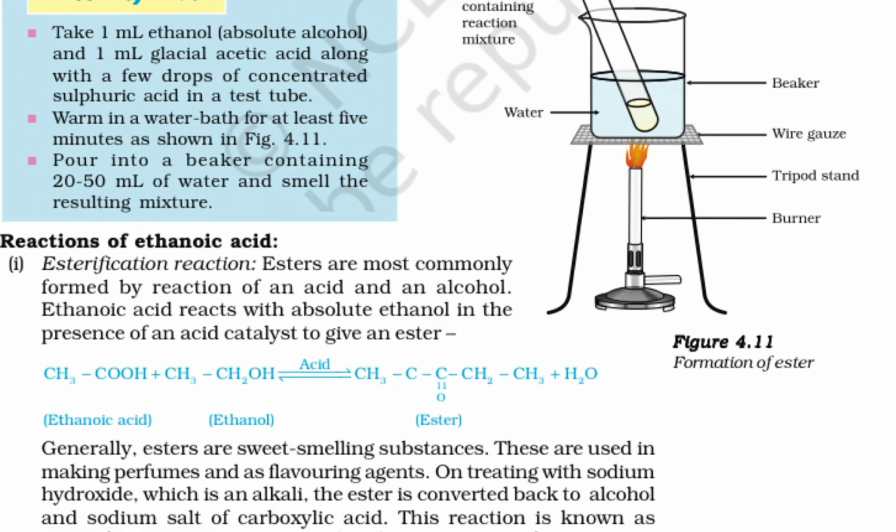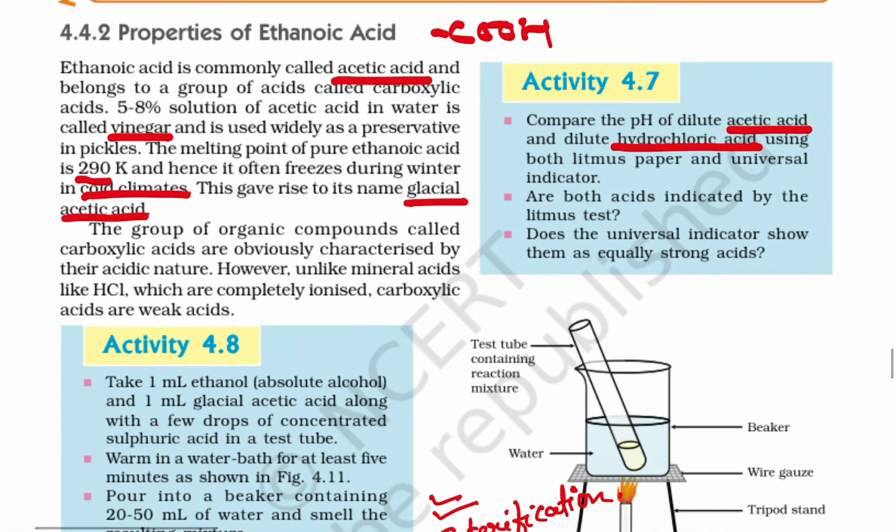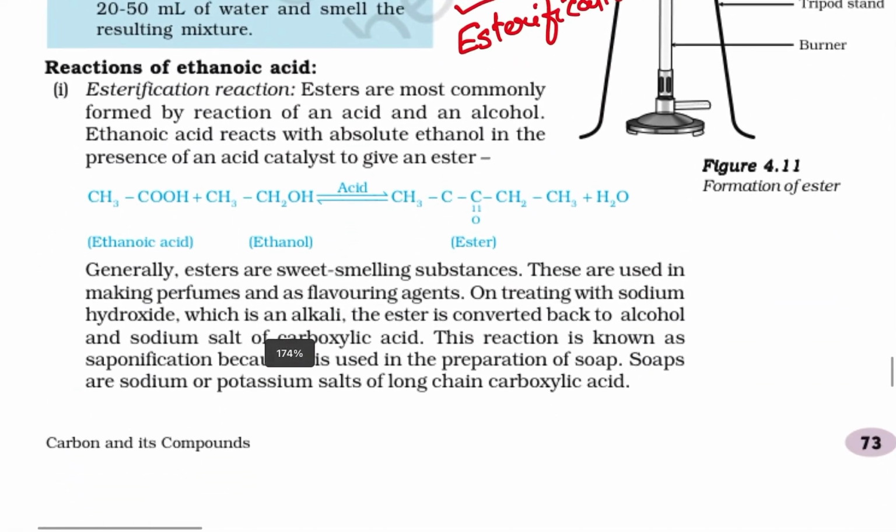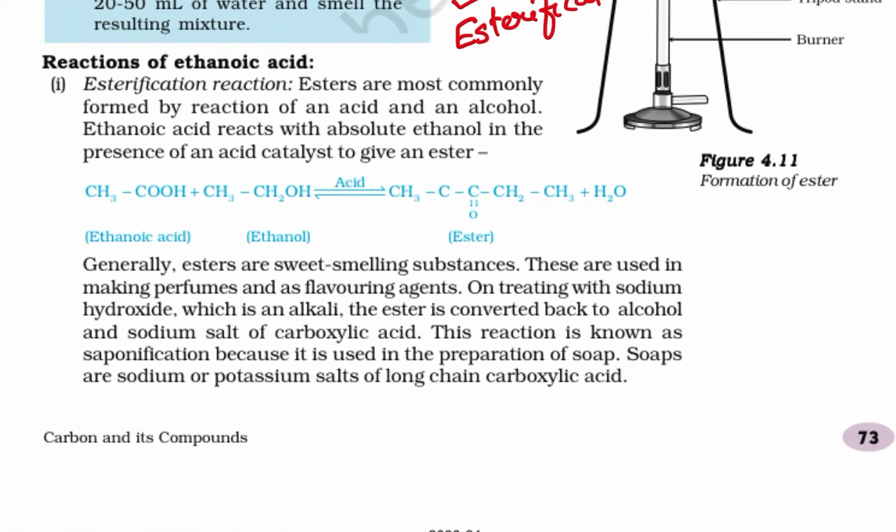The activity which we did is the esterification process, which is one of the properties of alcohol and ethanoic acid. So these are the basic properties of ethanoic acid, and now when you say reactions of ethanoic acid, the first is esterification. Esters are most commonly formed by reaction of acids and alcohols. They are sweet smelling substances generally used in perfumes. Ethanoic acid reacts with absolute alcohol in the presence of an acid catalyst to give an ester.